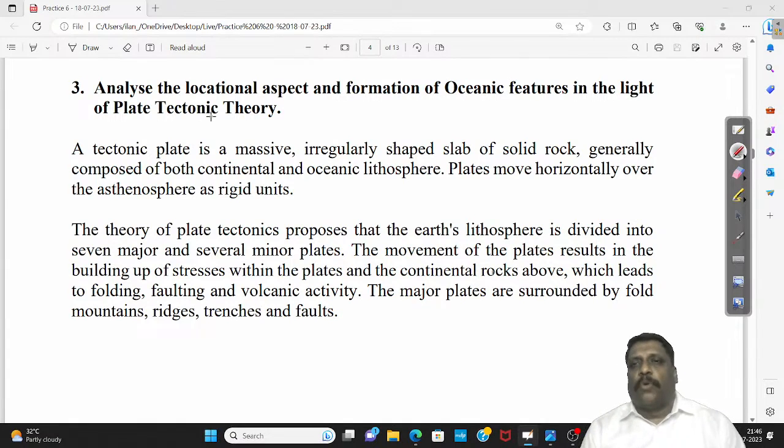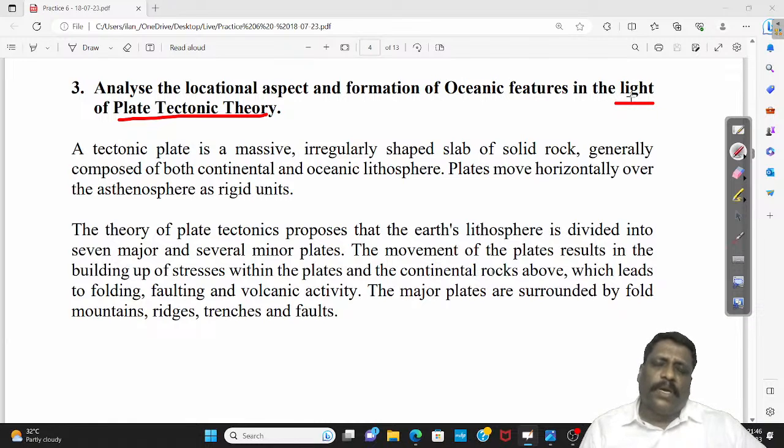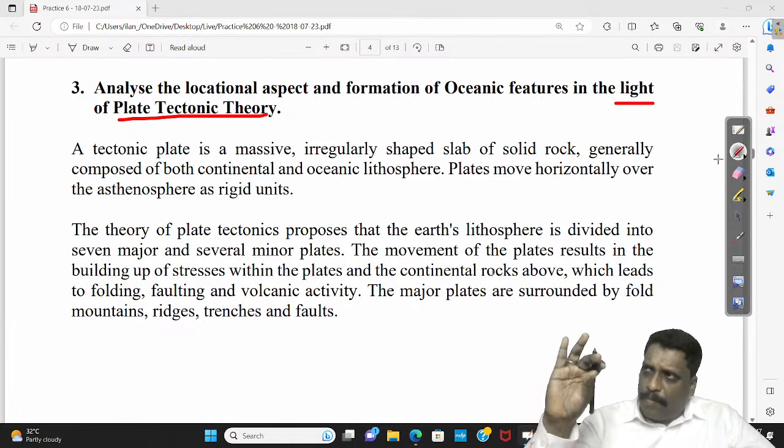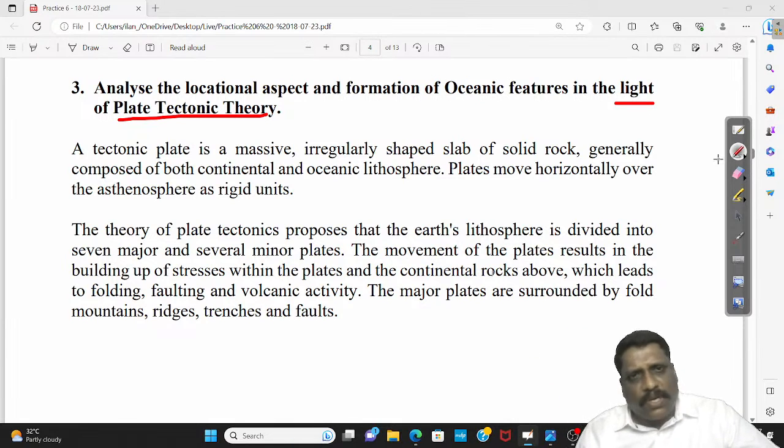Now, first, when I talk about plate tectonic theory, very briefly I can say plate tectonic theory is based on the principle that the lithosphere floats over the asthenosphere and eventually drifts under the influence of convective magma currents. The uppermost layer of this earth we call the lithosphere.